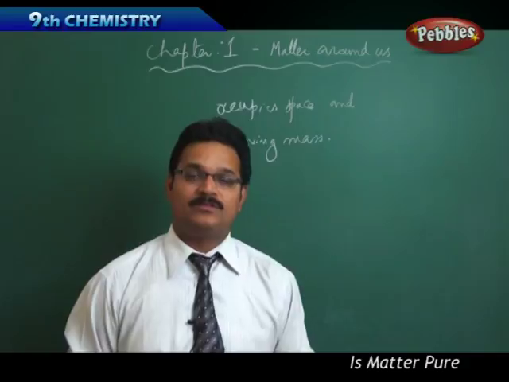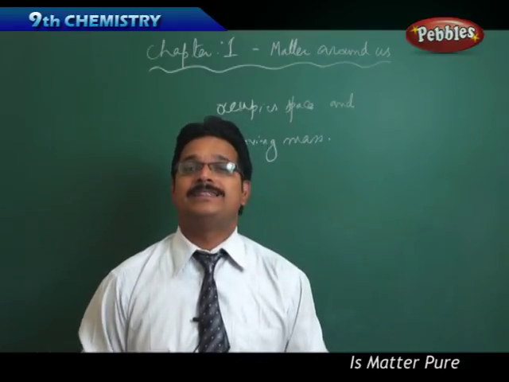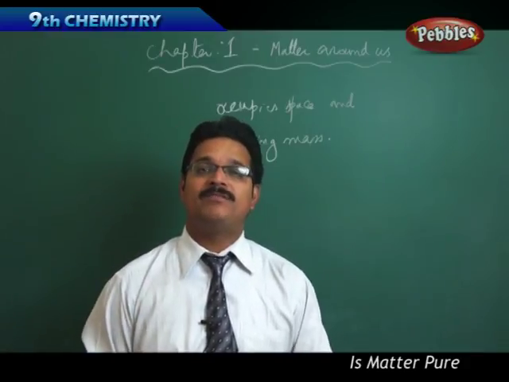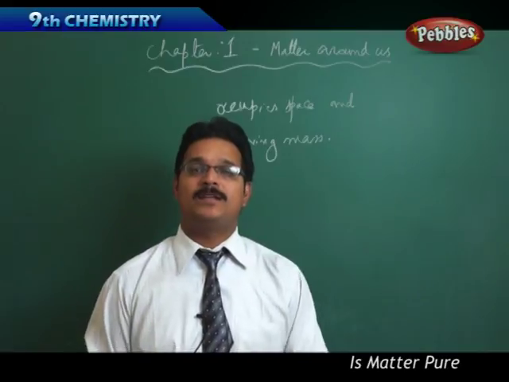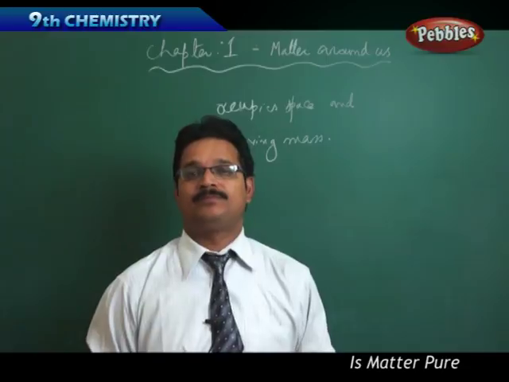Before 1900, all the scientists thought that the indivisible part in the universe is the atom. So they thought that matter is made of atoms. The atom is the smallest particle that exists in the universe.